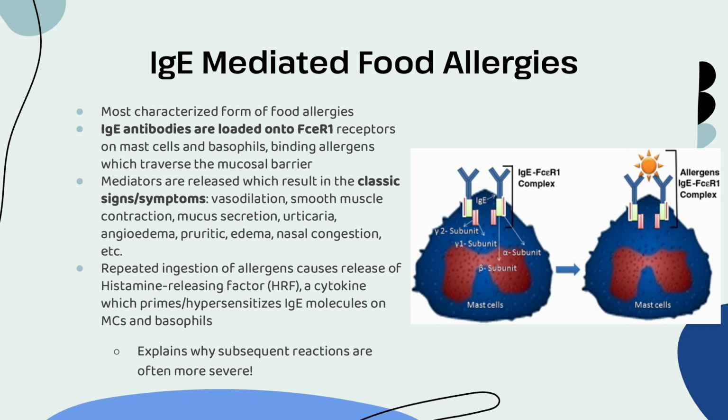Something I want to talk about, though, is that you may have heard about how if you're allergic to, say, peanuts, for example, and you eat it the first time, and then you eat it a second time and a third time and a fourth time, it tends to get worse over time. And part of the reason is this molecule called histamine releasing factor. Now, this is a cytokine, which primes the IgE molecules on mast cells and basophils. So a distinction to make is that there's a process of activating these mast cells, but there's also a process of priming them, and priming them is typically something that makes them have an over-exaggerated response beyond what they normally have.